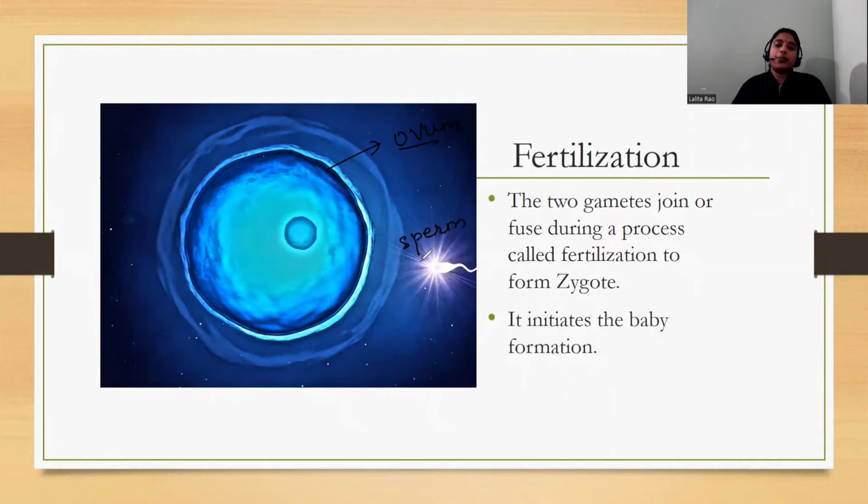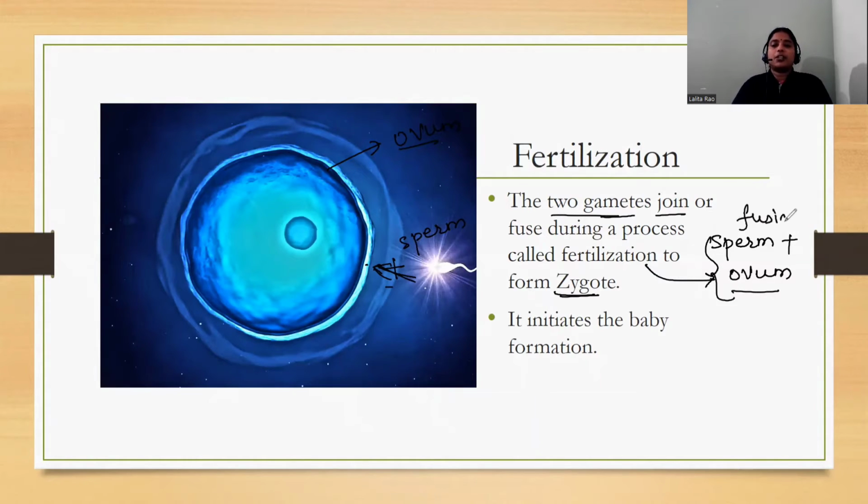The sperm is moving towards the ovum, and when the sperm is able to fuse with the ovum, when they join, it forms a zygote. This process of fusion of male and female gamete, that is fusion of sperm and ovum, is known as fertilization. So the fusion of sperm and ovum is known as fertilization, and because of fertilization, zygote is formed.